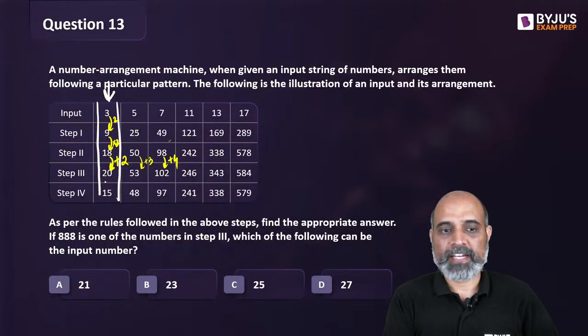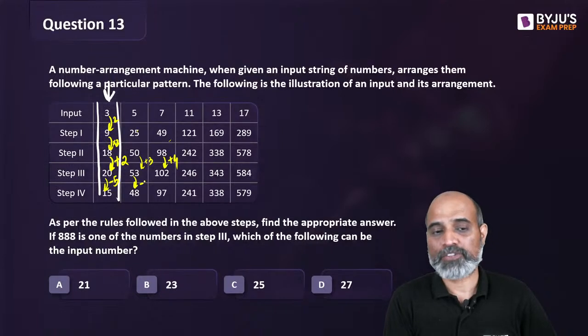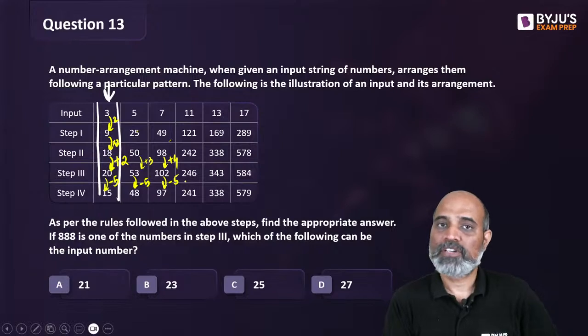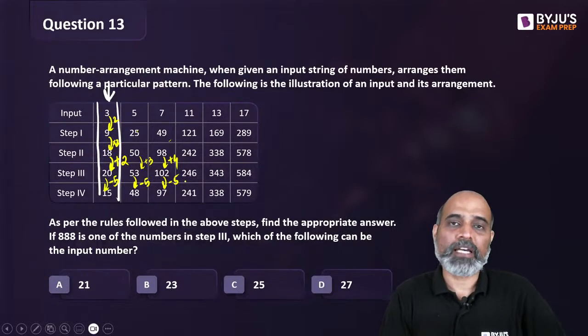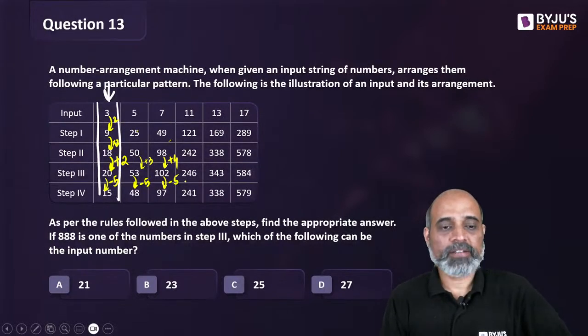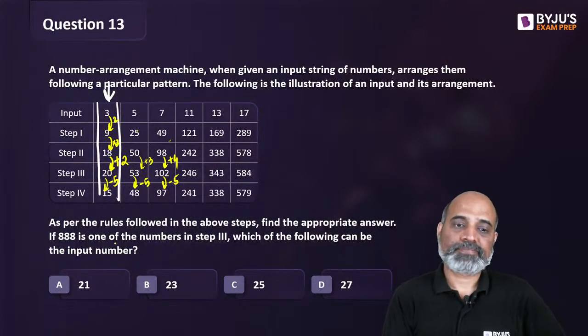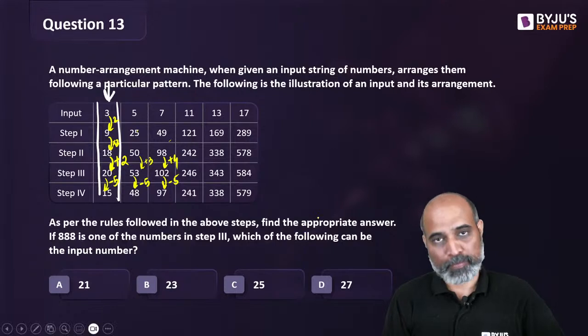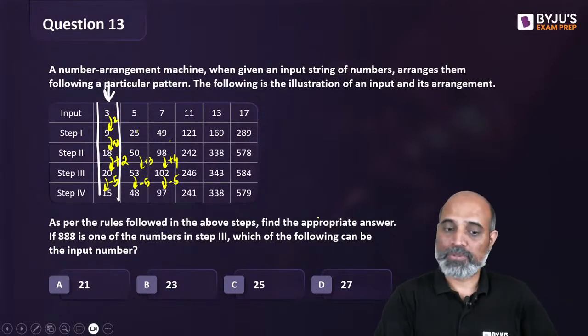Okay. 20 becomes 15. So there is a difference of 5. 53 becomes 48. So this is a difference of 5. 102 becomes 97. This is a difference of 5. So we know at every step what is happening. Okay. Now, as per the rules followed in the above steps, find the appropriate answer. The rule is now known to us.